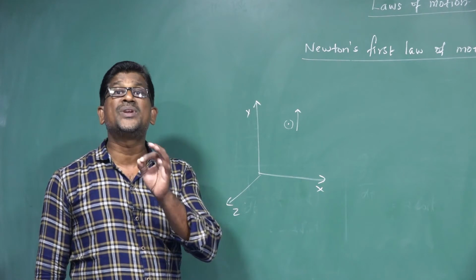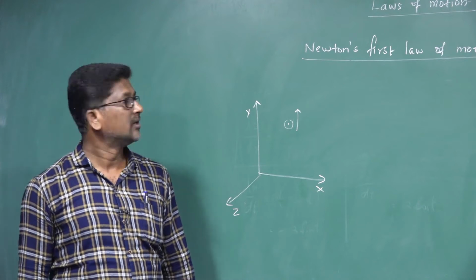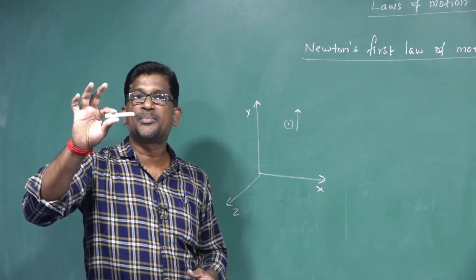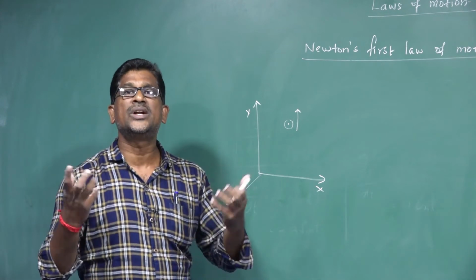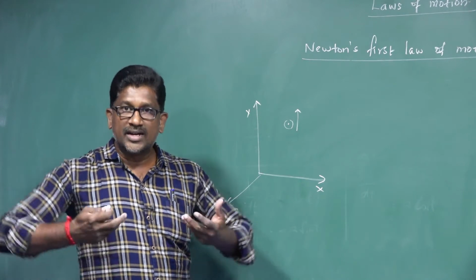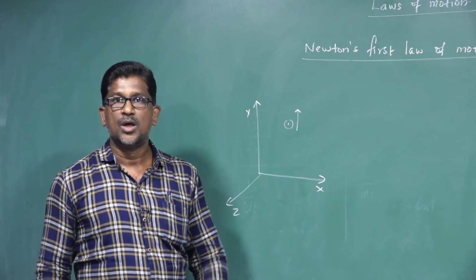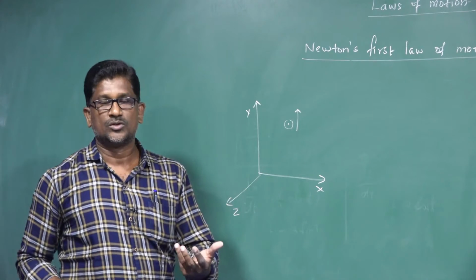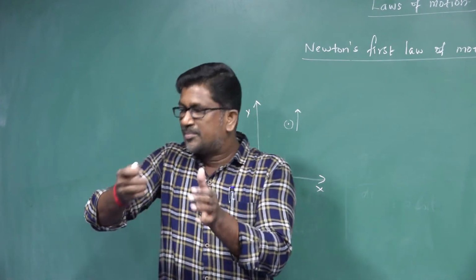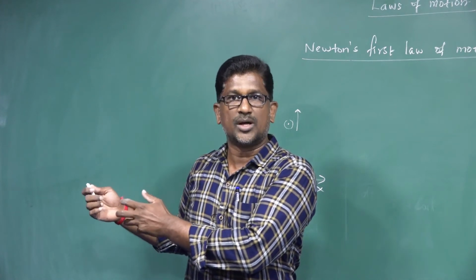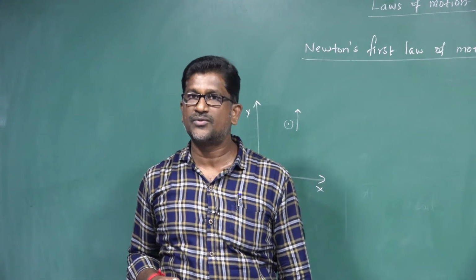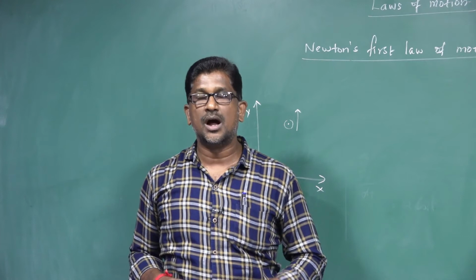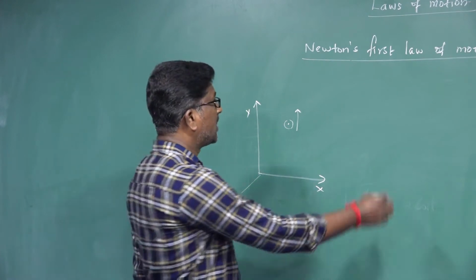Right. There are infinite number of frames of reference. Okay. So here board is one of the frames of reference. Desk is one of the frames of reference. Chalk piece is one of the frames of reference. Our earth itself is one of the frames of reference. Without a frame of reference, the object cannot be defined. So all objects depend on some frame of reference. So there are two types of frame of reference: inertial frame of reference and non-inertial frame of reference.